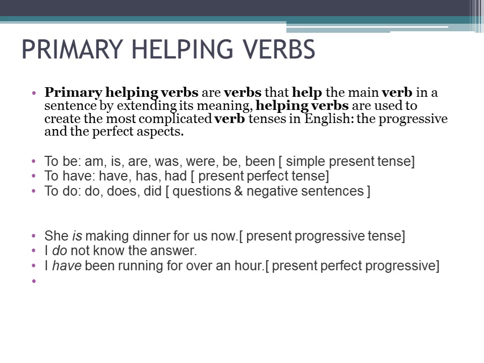So now let me take the different kinds, so that you don't have any confusion about to be, to have, and what is progressive and perfect, what is all this. Let me take all these primary helping verbs one by one, right? So the primary helping verbs are categorized into three kinds: the first one is to be, the second one is to have, and the third one is to do, right?